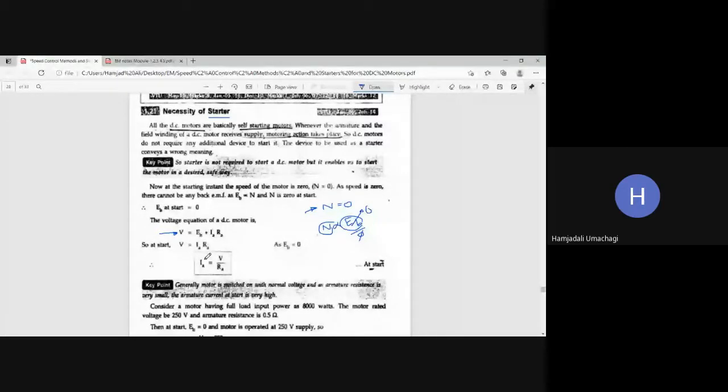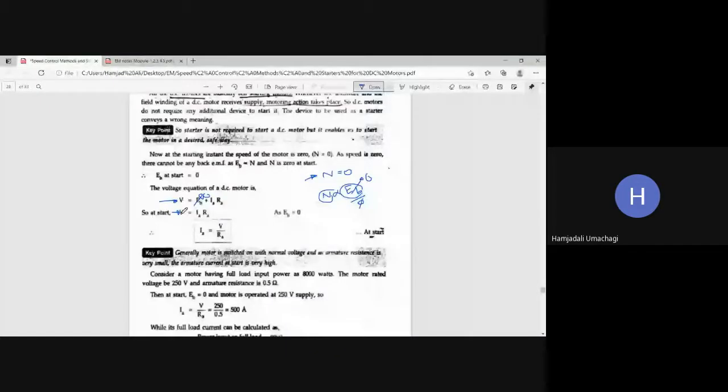At the time of starting, if the speed of the motor is zero, then automatically EB is zero. So the voltage equation becomes V is equal to simply IaRa at the time of starting.